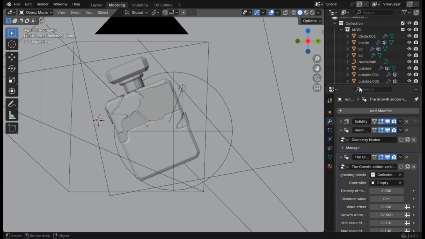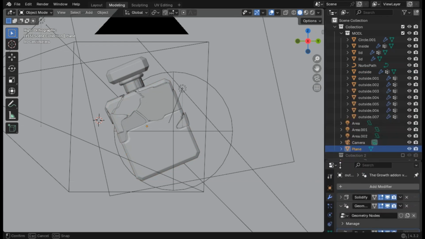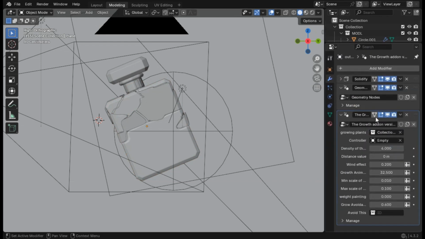Let's make sure it's the same one. Let's make sure we don't have another empty. Okay, so everything is fine. So these are empty. Now you still don't see anything, because you first of all need to make sure that you go to the weight painting. Now I skipped all of these, but only because this one will just screw everything up for you if you don't use it correctly.